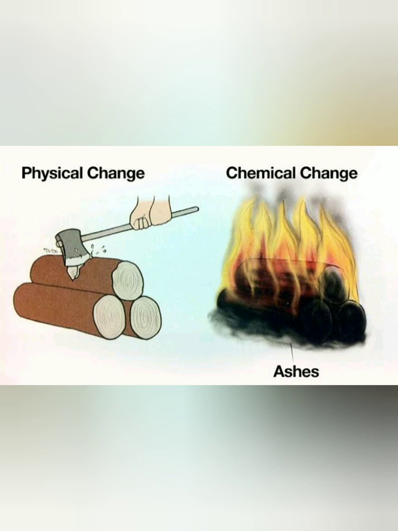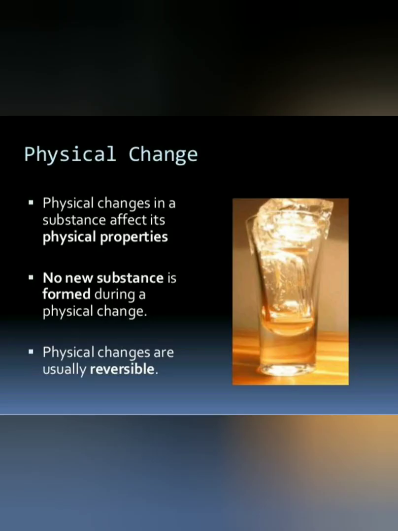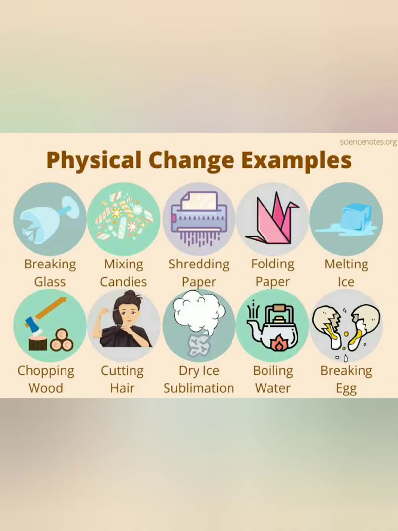Now let's read about physical change and chemical change. When a physical property of a substance changes, we call it a physical change. In this case, no new substance is formed, and such changes are usually reversible. Reversible means the change can return to its original form again. So here are some examples of physical change.